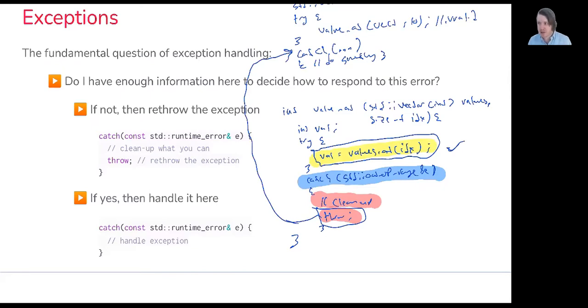in this exceptional case. So the fundamental question of exception handling: do I have enough information here to decide how to respond to the user? If not, then what you can do, as we just illustrated here, is rethrow the exception. If you do have enough information, you could handle the exception there as we did in our previous example.